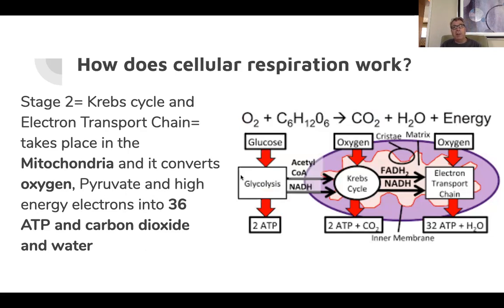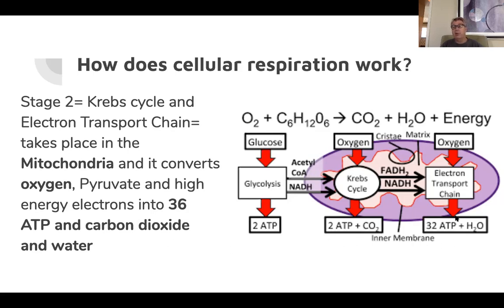Remember, we had a pyruvate molecule. This acetyl-CoA is sort of a byproduct of pyruvate. It turns into acetyl-CoA once it starts the process, but you don't need to know that. And high energy electrons, and then this NADH is just an electron carrier and goes into the mitochondria and produces 34 ATP.